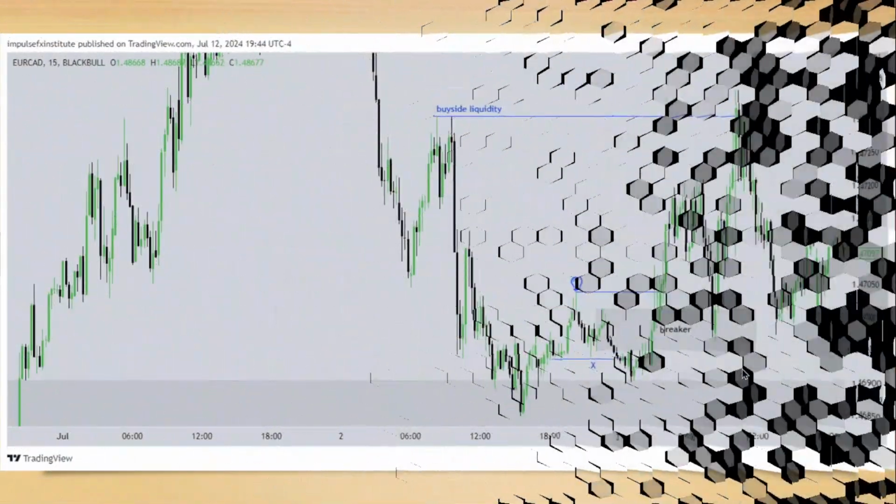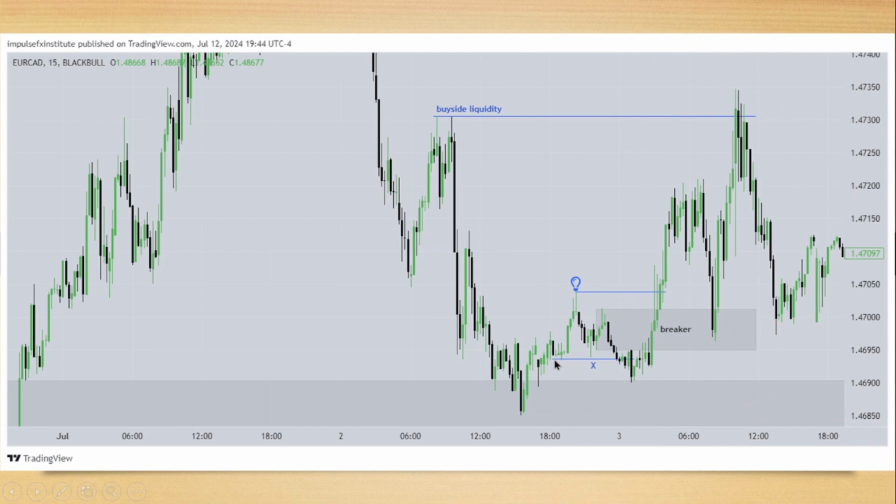Let's look into it again. With sell side resting below here after hitting a high time frame PD array and order block, price raids sell side here, displacement higher, shifting market structure. These last 1, 2, 3, 4 green candles here form our order block. It's a series of up close candles. Now extend these out in time. When they're broken through like that, that becomes a breaker block. This order block here becomes a breaker block. Price trades back into it and it buys off.